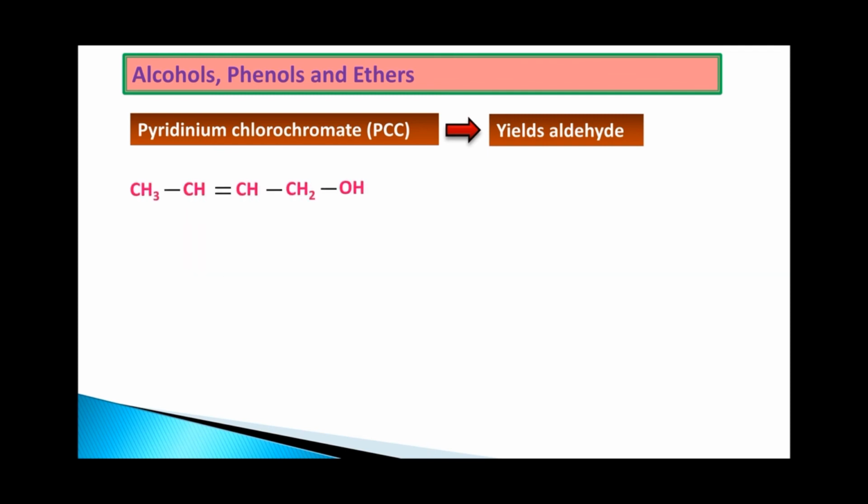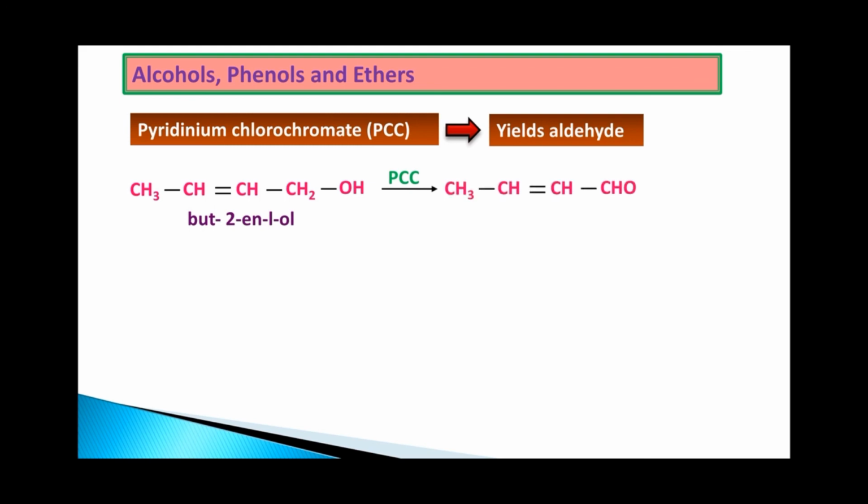We have taken one example, CH3CH=CHCH2OH. When it is reacted with PCC, there are two possibilities. Two different functional groups are present which can undergo oxidation. One is the OH, which gives rise to CHO, and the C=C, that is the alkene, which can break. But PCC does not affect the double bond. PCC is going to act only on the OH. That is why I said it is used to yield exclusively the aldehydes. It is not going to affect any of the double bonds present in the given molecule.